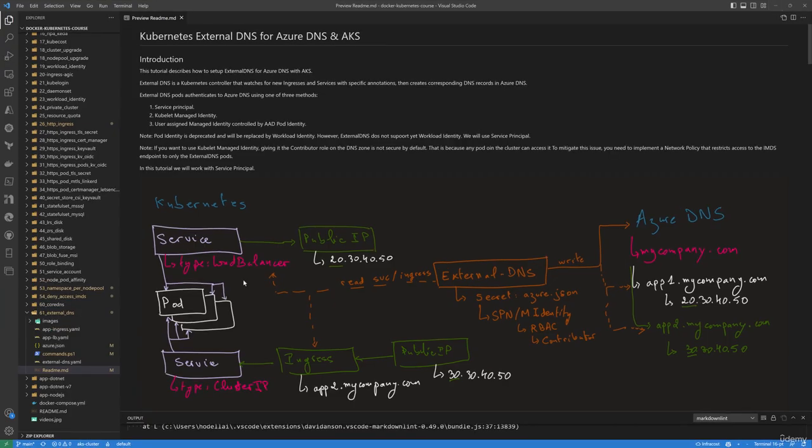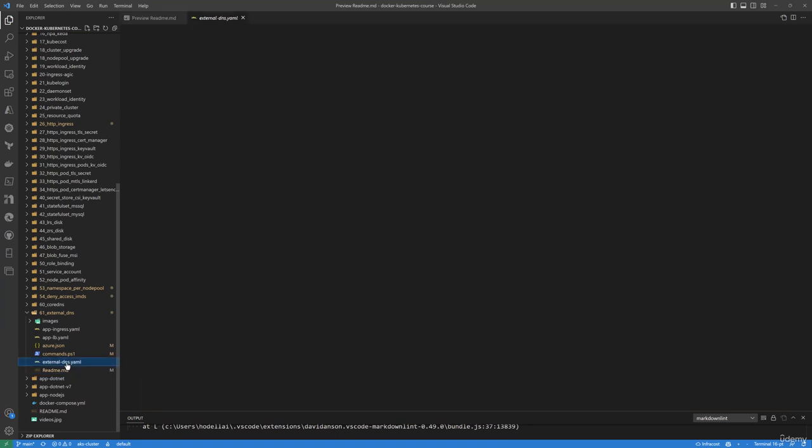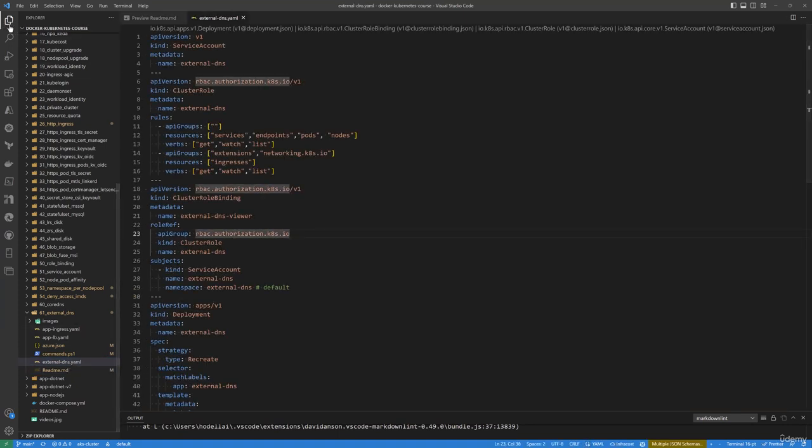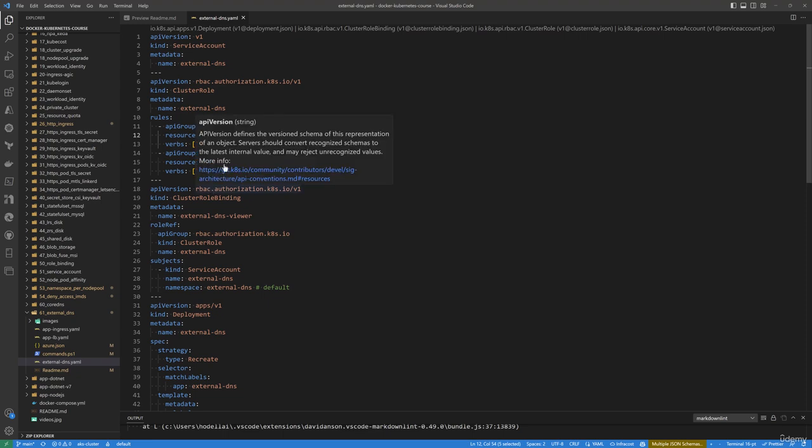But let's first take a look at the external DNS YAML file. So here I have that YAML file. Actually, here it depends whether in your cluster you have RBAC mode enabled or not, and here I have RBAC enabled, so I want to install it with a service account and with a cluster role that will have the roles to get, watch, and list the services, the endpoints, pods, and nodes within the cluster.